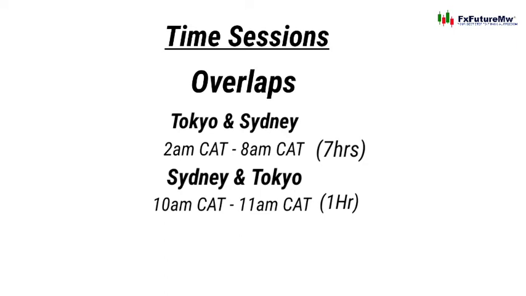And then for an hour from 10 to 11 there's an overlap of the Tokyo session, or Japan session, with the London session, or England session.